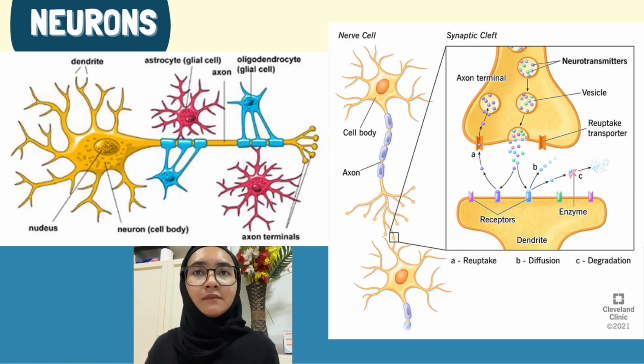The nervous system functions by transmitting electrical impulses along neurons called action potentials. Neurons receive, process, and transmit information rapidly to allow quick response to stimuli. Communication between neurons occurs at synapses, where signals are passed from one neuron to another. Signals can be transmitted electrically or chemically, depending on the type of synapse. Then we have our glial cells, the astrocytes and oligodendrocytes, that support neural function by providing insulation, which is the myelin, nutrients, and protection. This coordinated signaling allows control of movement, sensation, reflexes, and body regulation.